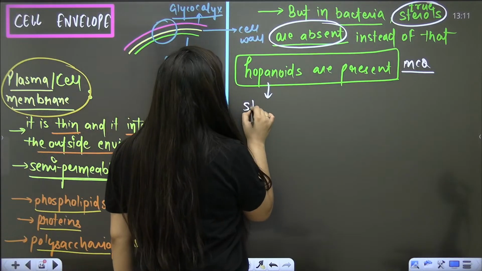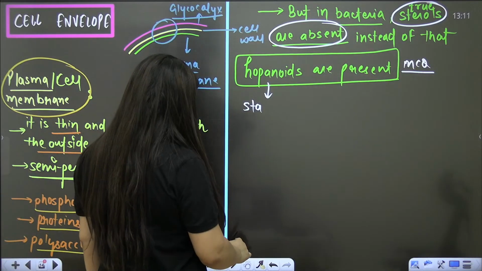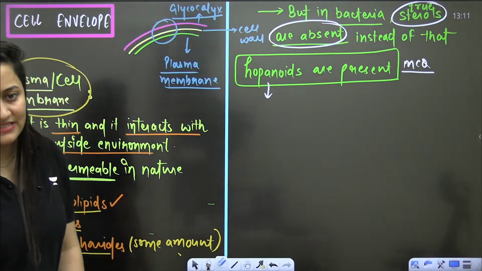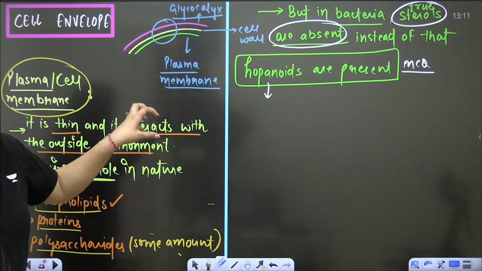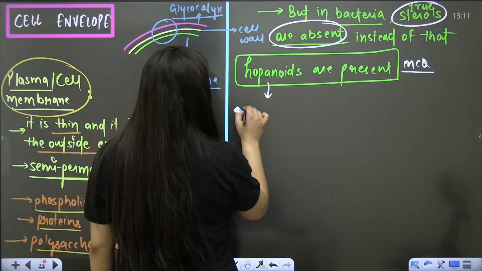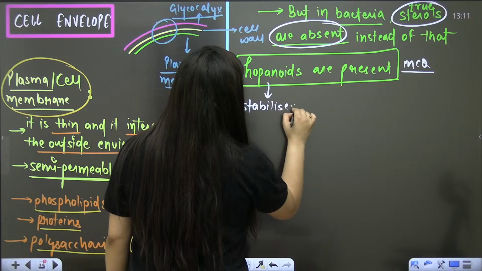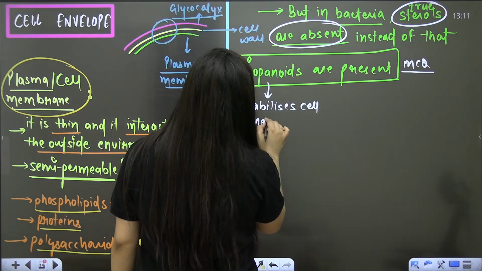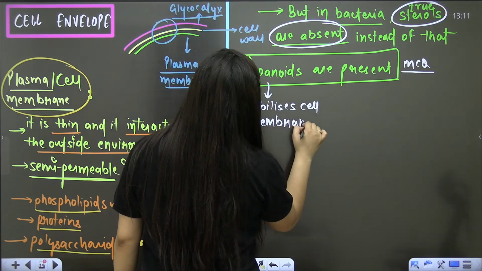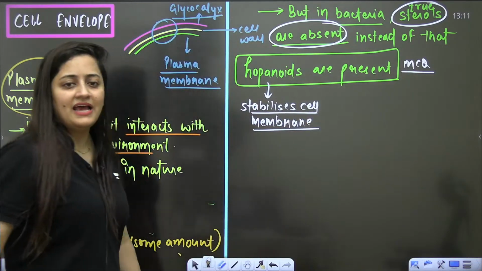They will make the cell membrane stable. They are going to stabilize the cell membrane.